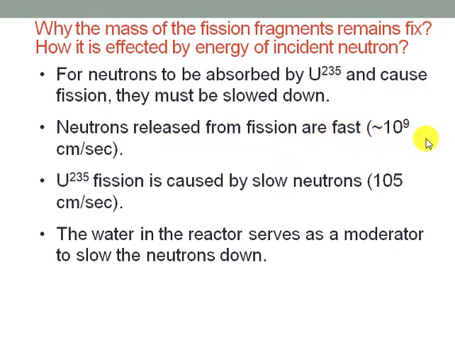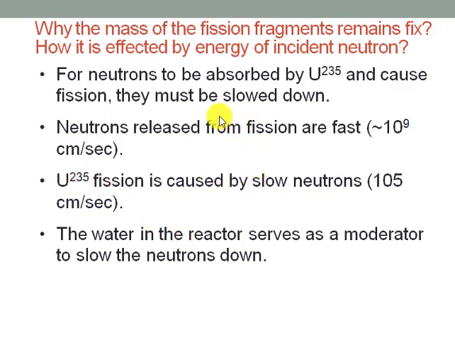Their velocity at the time of fission is about 10^9 centimeters per second. When they are slowed down, their velocity reaches 10^5 centimeters per second. These slow neutrons are required for the fission of uranium-235. It means only slow neutrons can cause the fission of uranium-235.